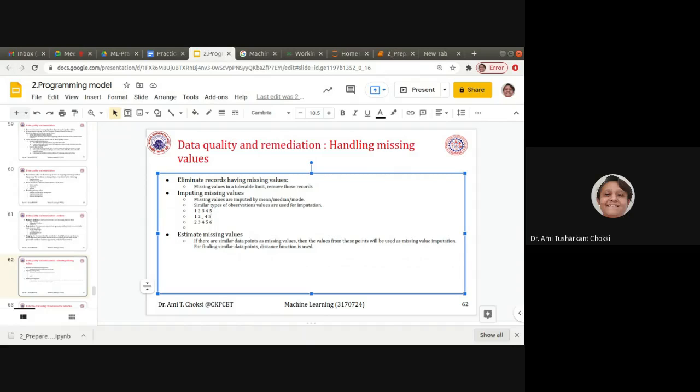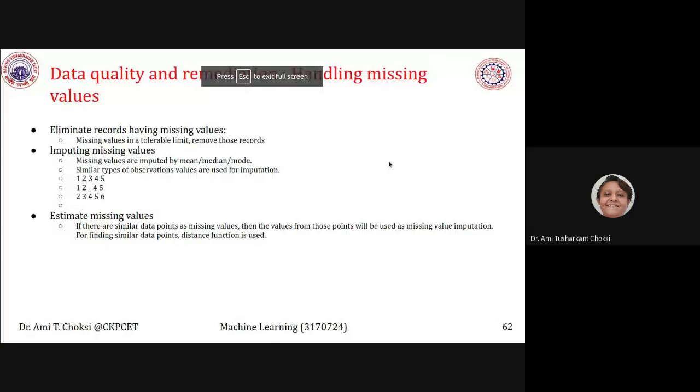Distance you already know in maths, you may have used it as Euclidean distance, right? Under root of x1 minus x2 whole square plus y1 minus y2 whole square, typically we used to say, right? So that distance or any other distance method you can use to find what similar data records are available, and from that, whatever the distance is, whatever is similar for all, the same way we can replace that missing value. Got it?